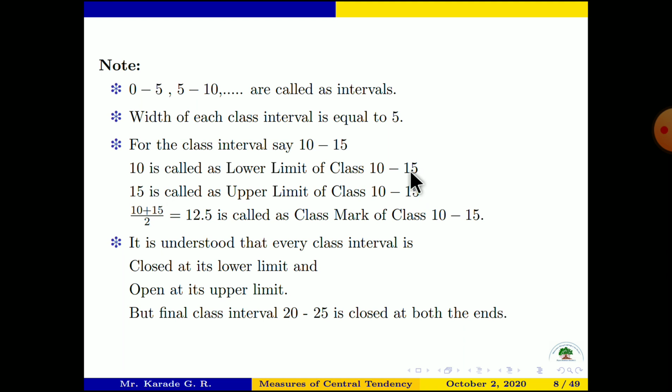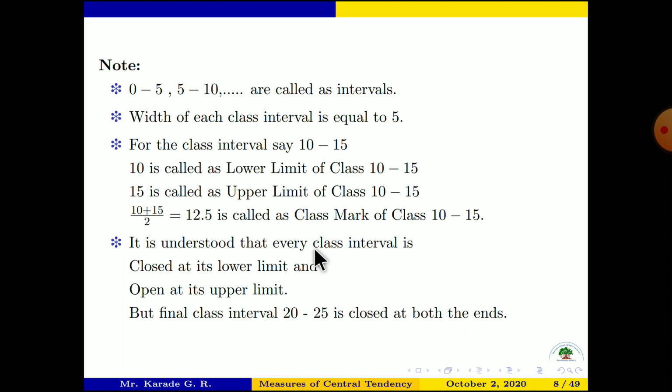The meaning is that if we have 10 marks, then 10 is included in that class, but 15 is not included in that class. That is the very simple meaning: 10 is closed, 15 is open.